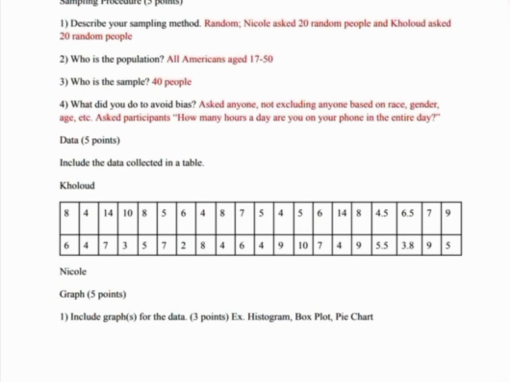How do we avoid bias? We asked anyone, not excluding anyone based on race, gender, age, or any other possible factors. We asked participants, how many hours a day are you on your phone in the entire day?